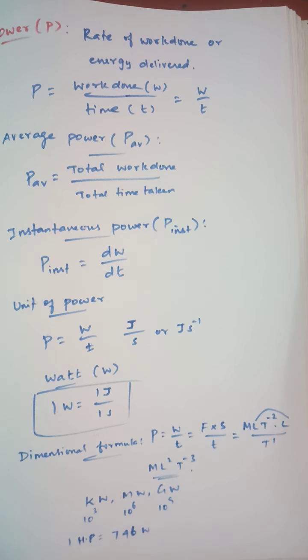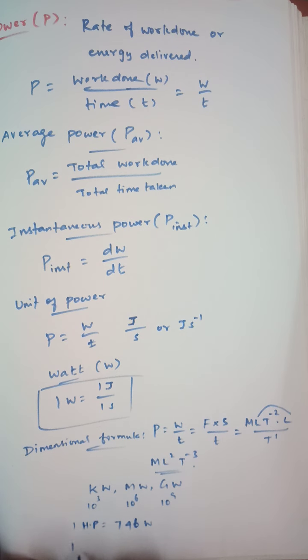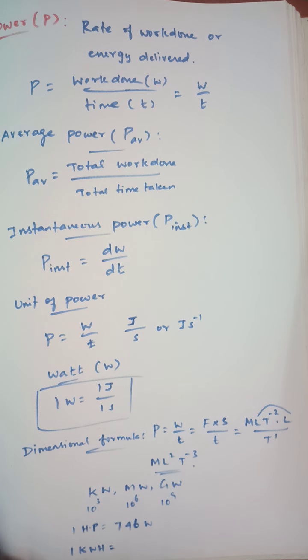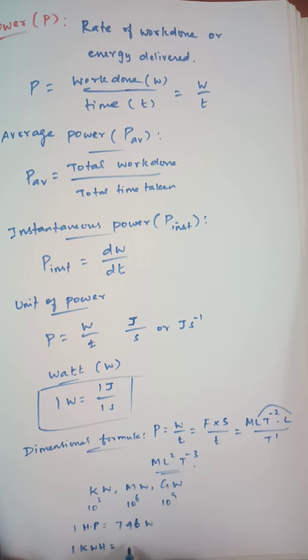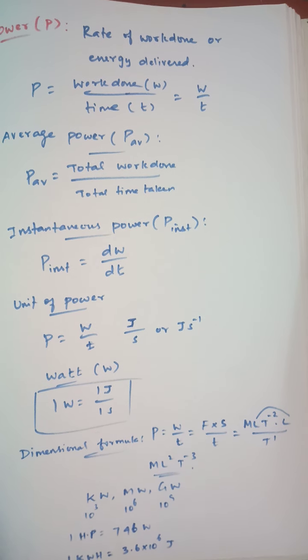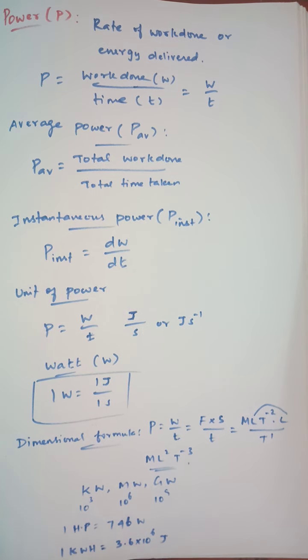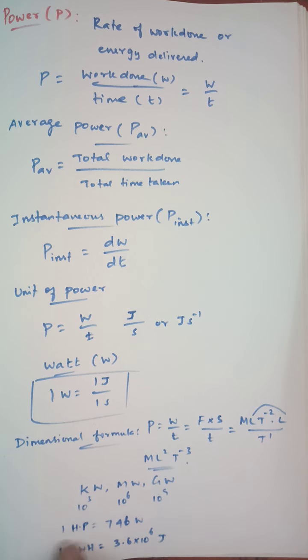Okay. Next, in electricity they mentioned 1 kilowatt hour, kWh. This is a commercial unit of electric power. Its value is 3.6 into 10 power 6 joule. So this you are already studying in 10th grade. Okay, so 1 kilowatt hour and then 1 HP, then other units of the power.